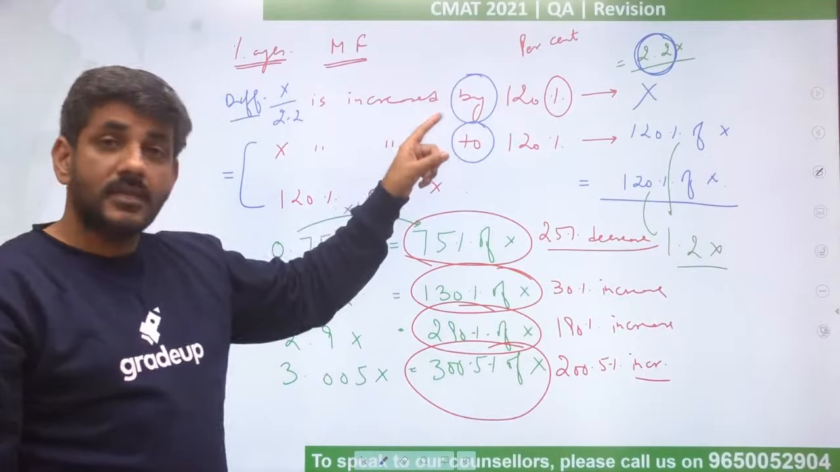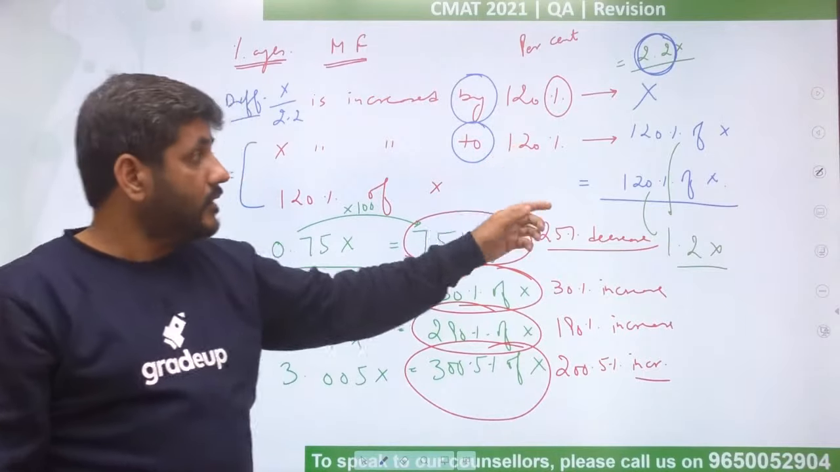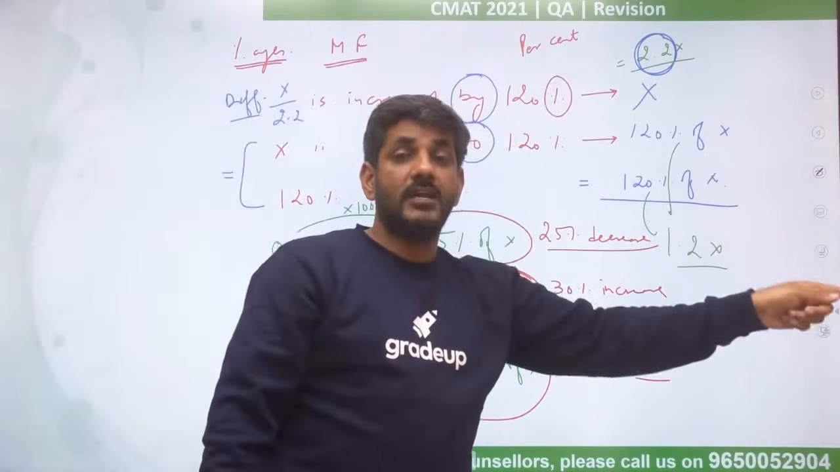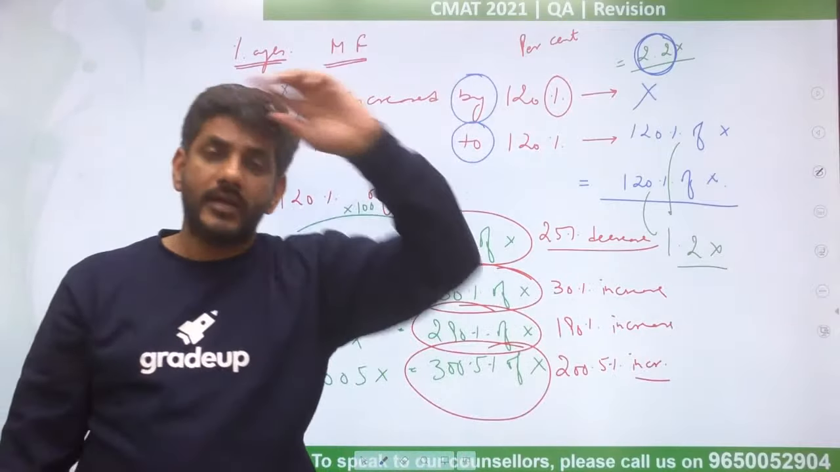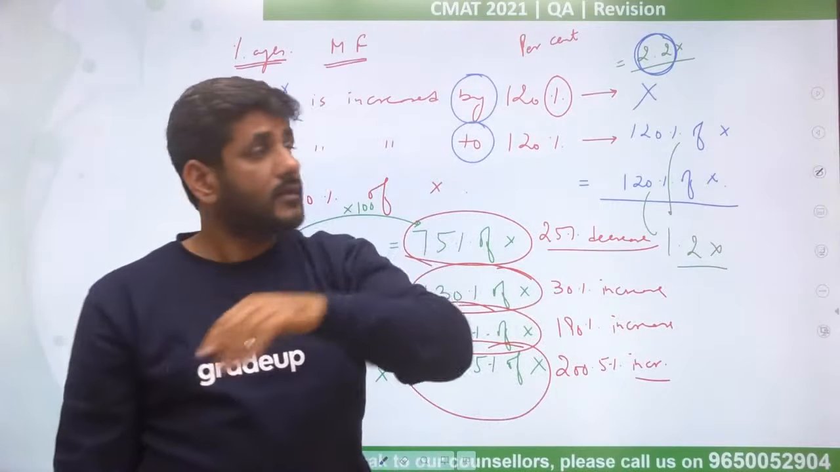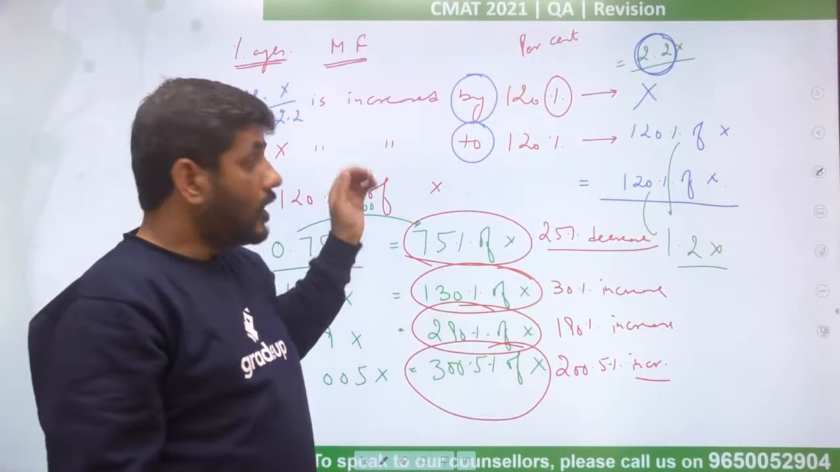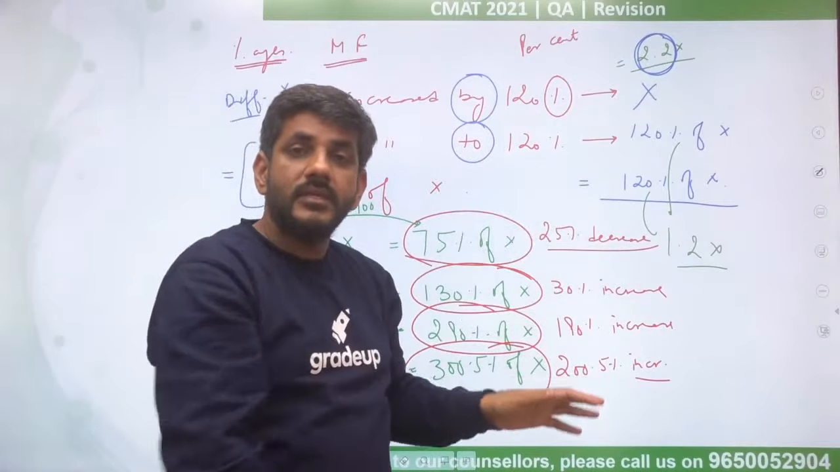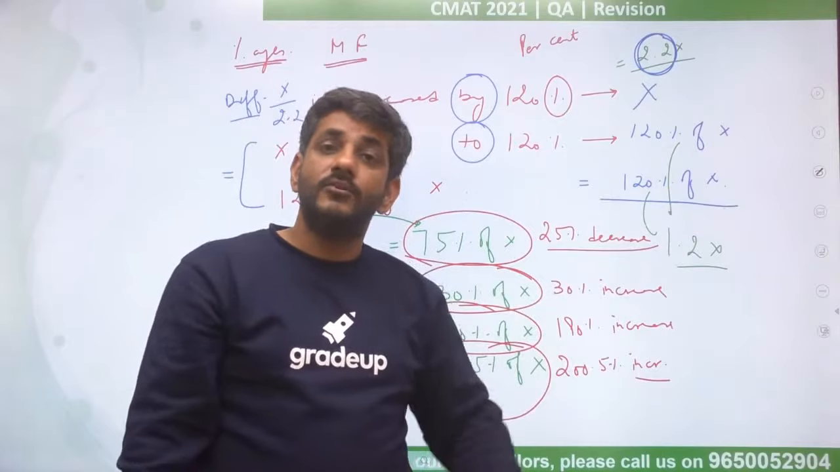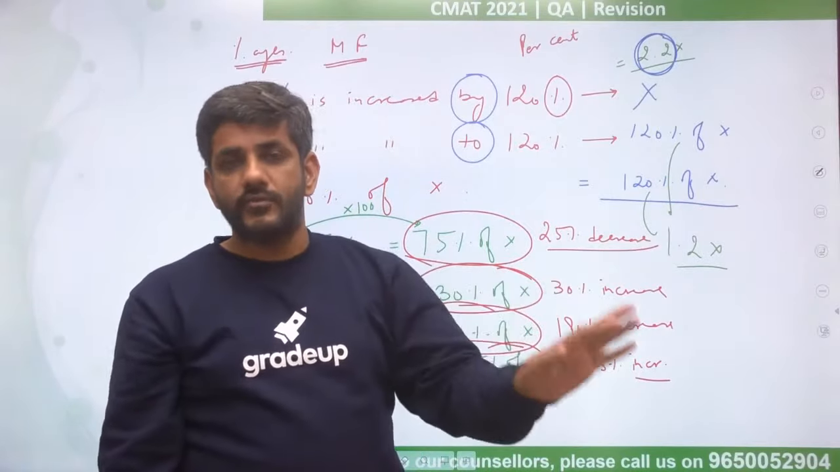So please keep this multiplying factor in your mind. Whether the increased value is there and you have to go back, or decreased value is there, you have to go back, then you divide. Or when you increase or decrease something, then straight away you multiply, then you don't divide. This is what you have to keep in mind.